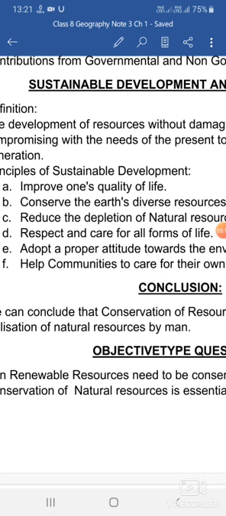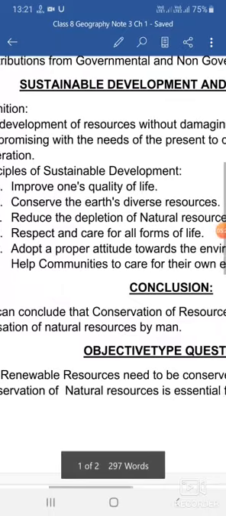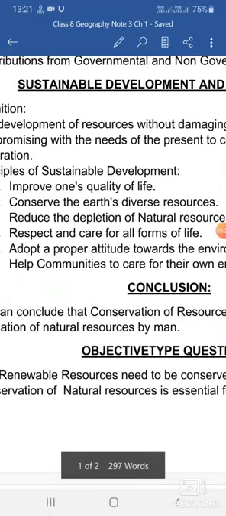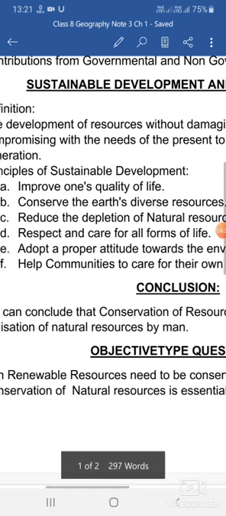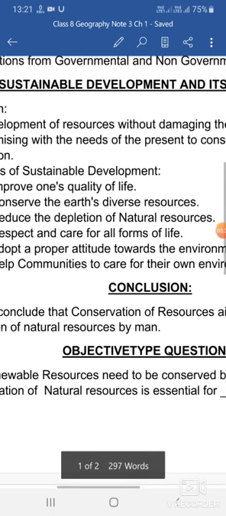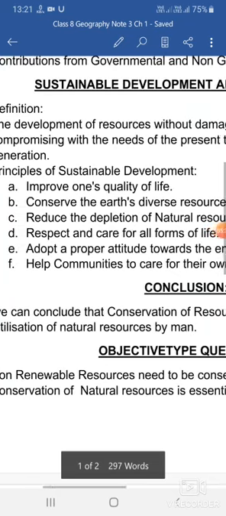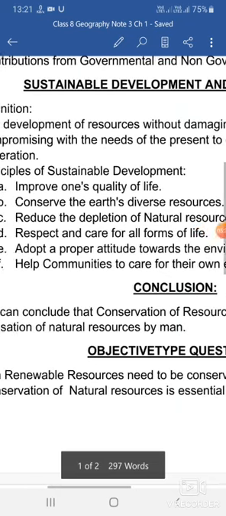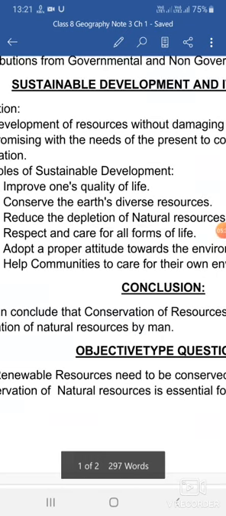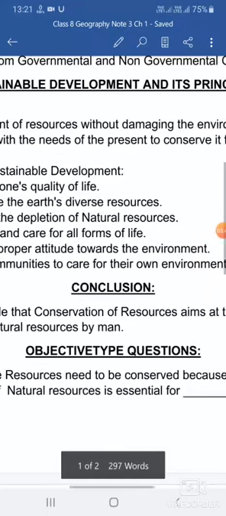Next, we have already exploited many resources, so we have to conserve the earth's resources, which are too much diverse in nature. Third, we have to reduce the depletion of the natural resources. Fourth, we have to respect and care for all the forms of the living organisms. Fifth, we have to adopt a proper attitude towards the environment.